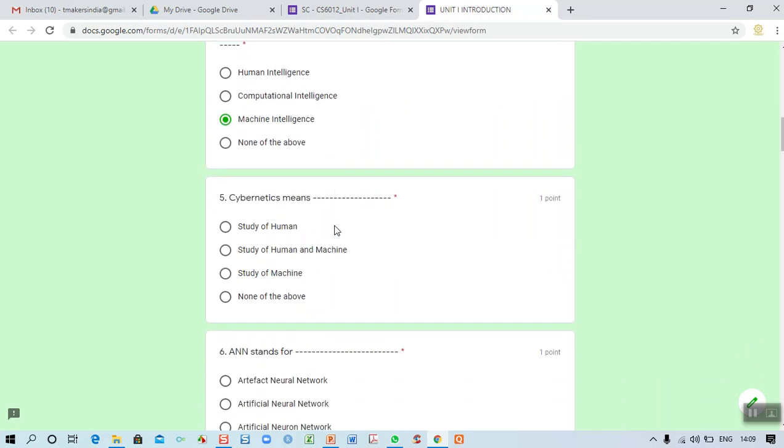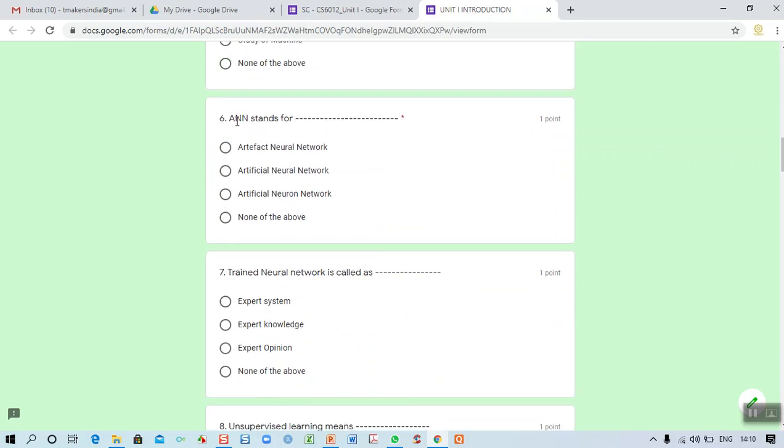And the fifth one: cybernetics means the study of human and machine, right? Integrating human and machine, so whatever concept or behavior a human has will be incorporated in a machine. That is the reason why we are using robotics now. It will behave like a human being. So cybernetics is the study of human as well as machine.